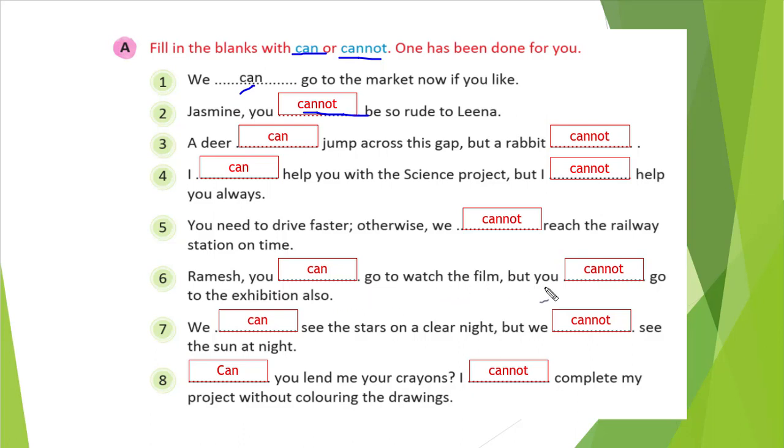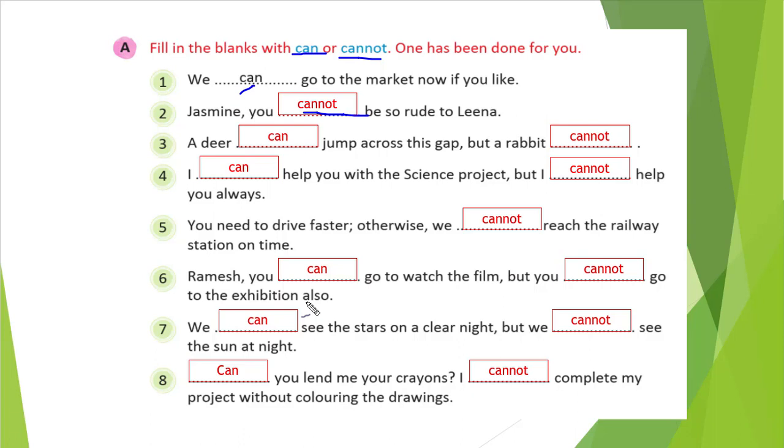Ramesh, you blank go to watch the film, but you blank go to the exhibition also. See, only one thing you can do. Either you can go or you cannot, any one thing. So two possibilities. If you are going to watch a movie, you cannot go to the exhibition, right? So any one thing is possible. So Ramesh, you can go to watch the film, but you cannot go to the exhibition also. That is the right answer.